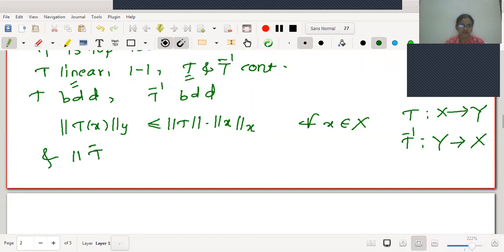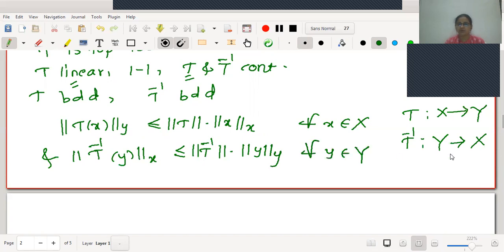How can I write this? Norm X of T inverse of y is less than or equal to norm of T inverse into norm Y of y, and this is true for all y in Y. One should try to understand this concept.